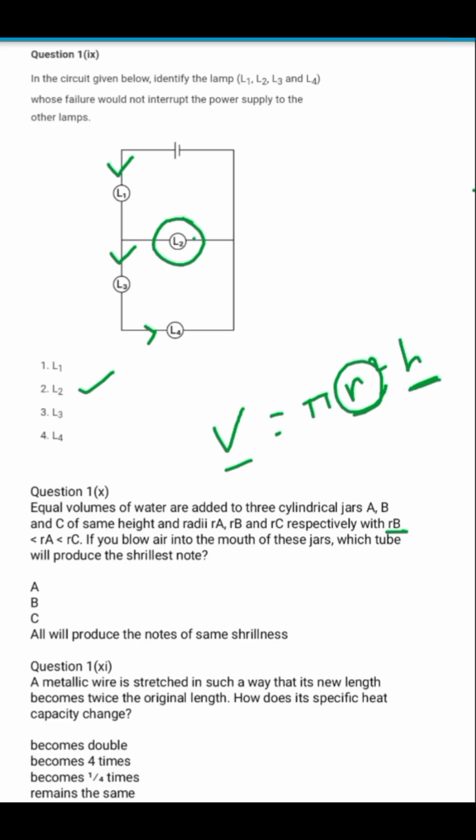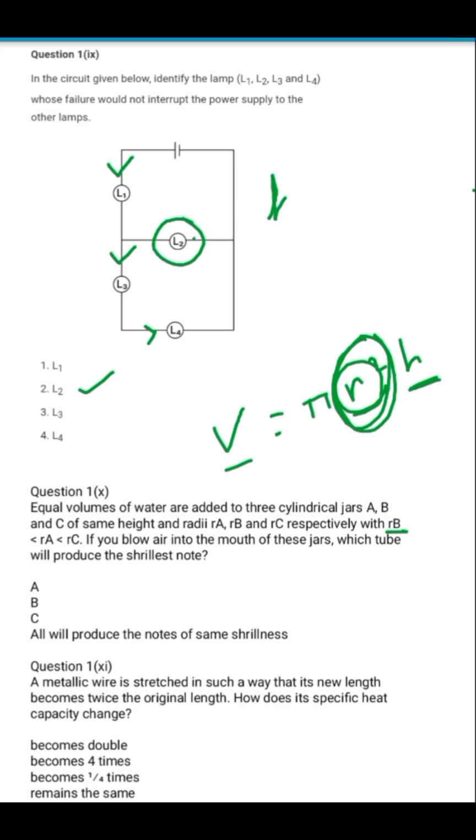So it will require a larger height of the water in order to accommodate the same amount of water in it, right? That means the height of water in the jar is maximum, that means the size of the air column will be the minimum, right? So if the size of the air column is minimum, that means it will produce the shrillest sound, like we have just studied.